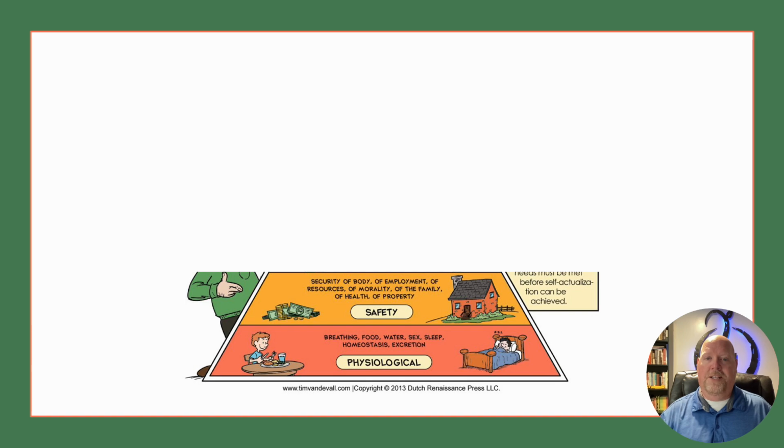We need to promote a safe environment. So addressing things like bullying and harassment, making sure that students feel physically and emotionally safe in our classrooms. Not only that, we need to build trust. And that happens through consistency and fair expectations. Carrying out and holding people accountable fairly also builds trust. And so we need to make sure that these needs are being met, and that helps to curb what we would tend to call misbehavior.